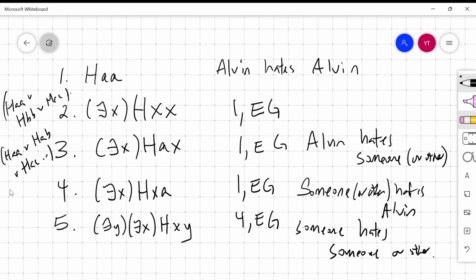In line 4, we're saying someone hates Alvin. In line 4, we're saying Alvin hates Alvin, or Betty hates Alvin, or Kathy hates Alvin, and so on and so forth. And then in line 5, we're saying Alvin hates Alvin, or Alvin hates Betty, or Betty hates Alvin, or Betty hates Betty, and so on and so forth.